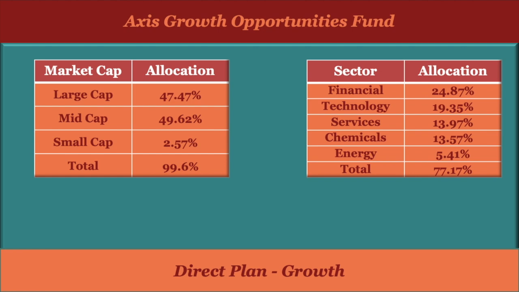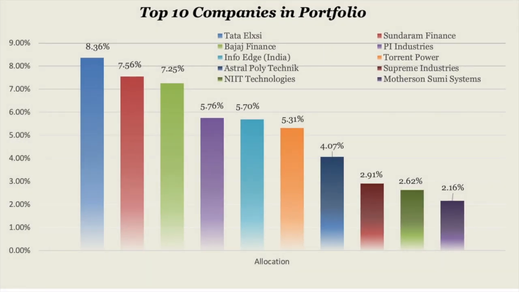If I talk about the top 10 companies in this fund's portfolio, it is investing the maximum amount in Tata Elxsi, around 8.36%. Other than that, it is investing a good amount in Sundaram Finance and Bajaj Finance as well, around 7.56 and 7.25, and PI Industries, Info Edge, Storen Power, Astral Polytechnic, Supreme Industries, Knit Technologies. So these are very different kinds of companies that it is investing in. It is giving your portfolio a very good diversification.